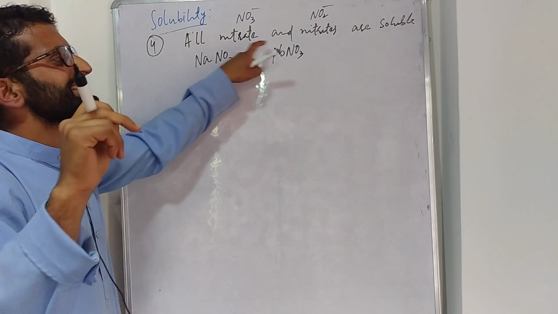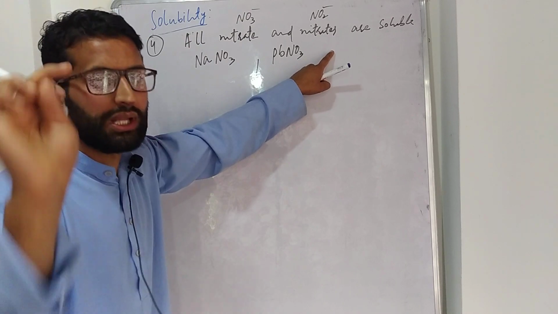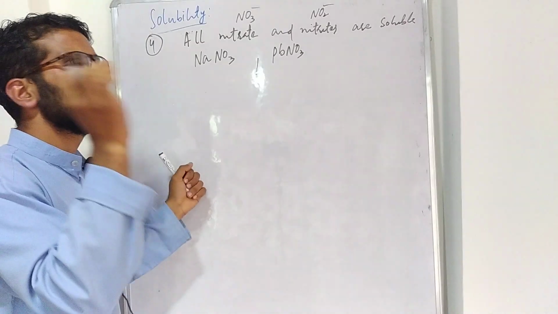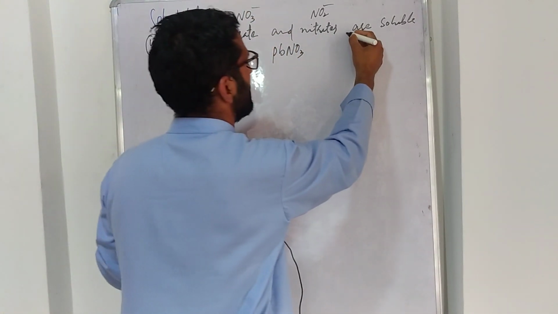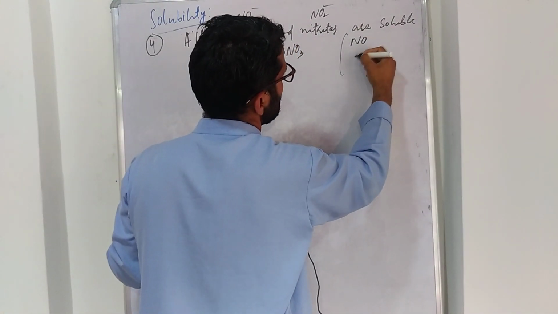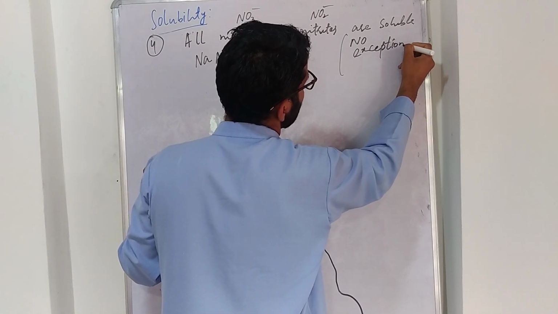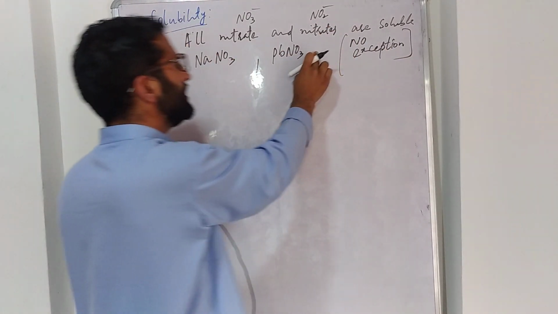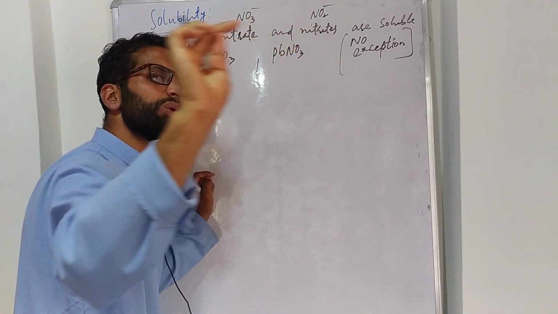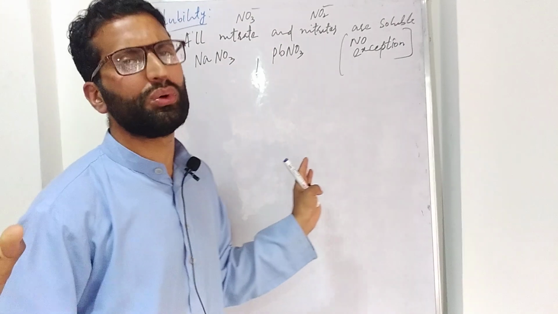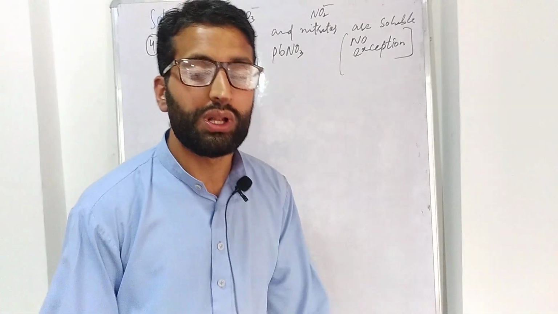Similarly, all nitrate salts or nitrite salts are soluble in water. But what you have to remember here, there is no exception at all. Remember this, that there is no exception at all. मतलब ये हुआ कि जो भी नाइट्रेट का कोई साल्ट होगा या नाइट्राइट का जो भी साल्ट होगा वो सभी के सभी सॉल्युबल होते हैं.